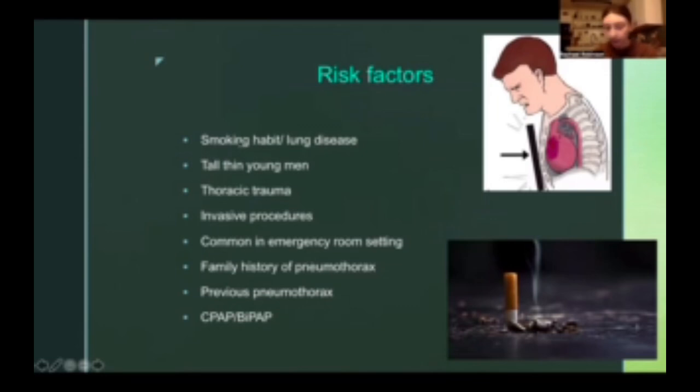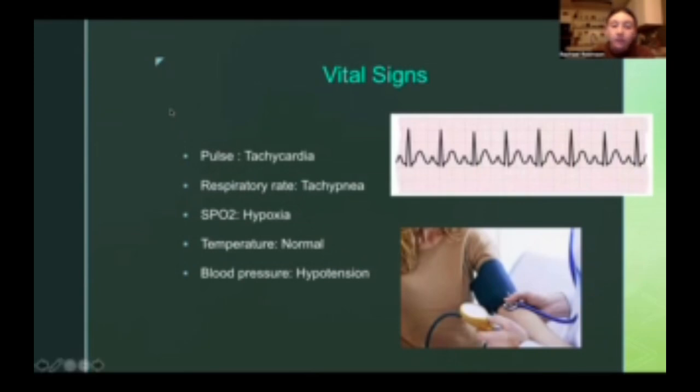Just because they do have a history of smoking habit, that does not mean they have a pneumothorax, but a combination of these things will be present, and things to keep in mind when interviewing your patient to see how at risk they are for a pneumothorax, and knowing the background information in the setting, if there are any traumas, recent procedures. Those are all things to keep in mind. And as I said, vital signs, these may not always be true, but this typically is what we will be seeing for patients with pneumothorax.